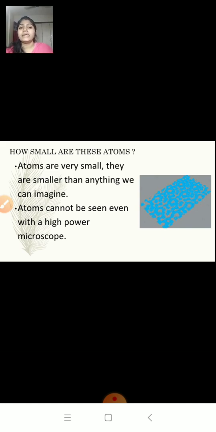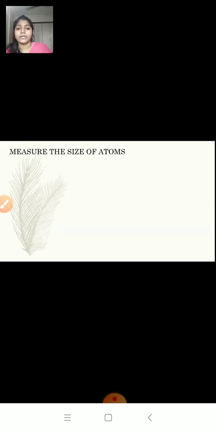Now consider a sheet of paper. Consider the edge of the paper. Even that edge of the paper contains millions and millions of atoms. Now, what is the size of an atom? How do we measure the size of an atom?